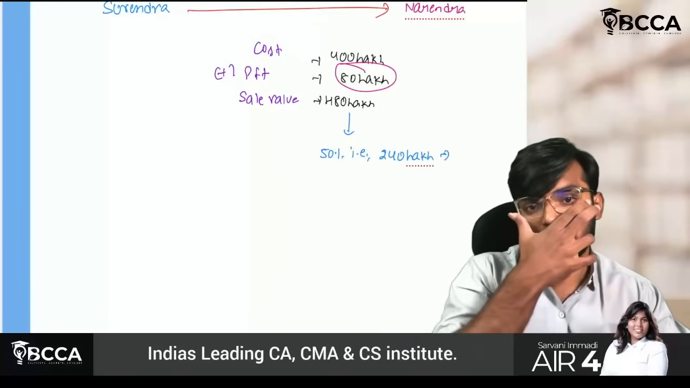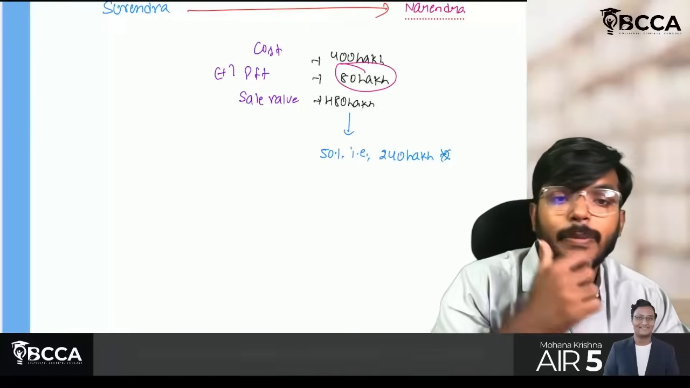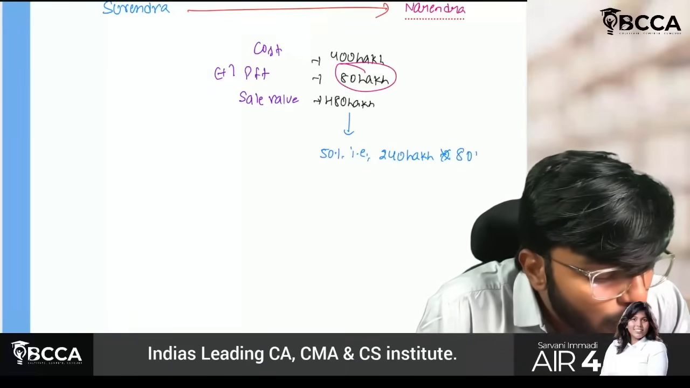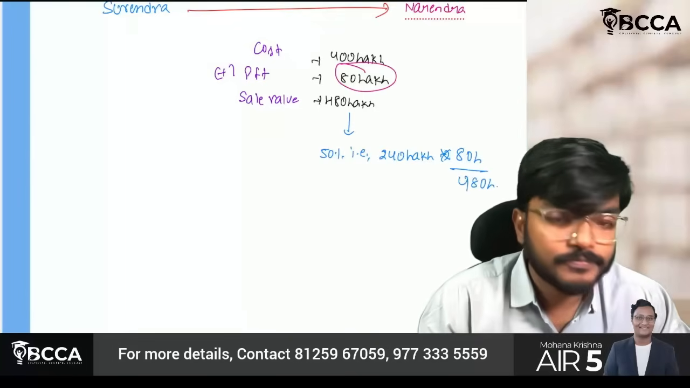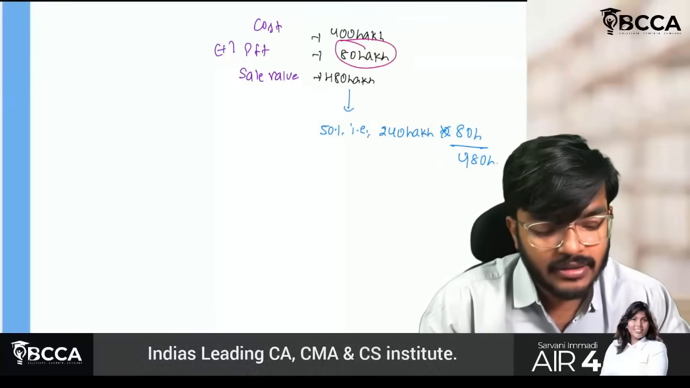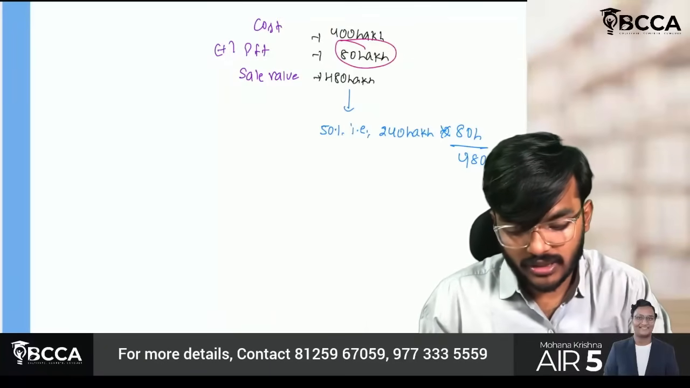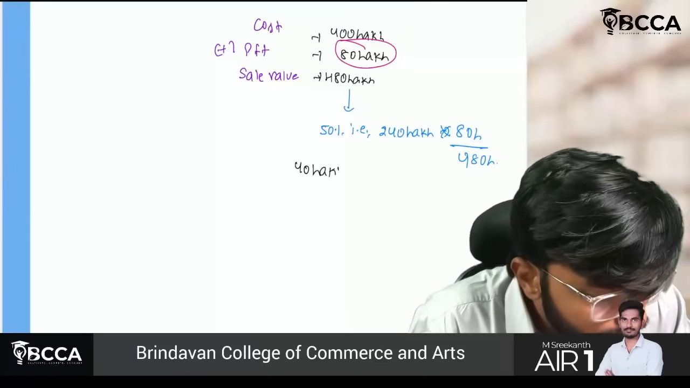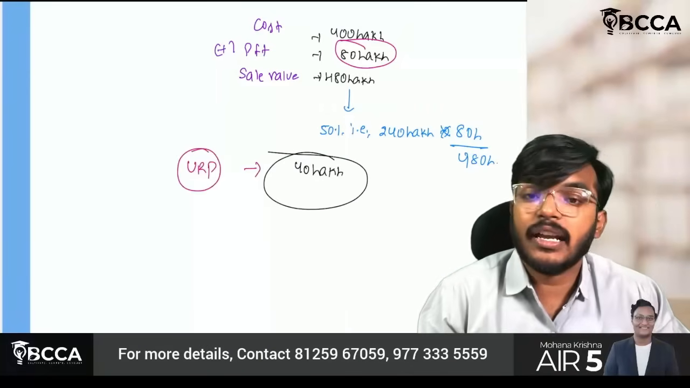So on this 240 lakh, how much profit is there? That profit should be eliminated. How will I get that? Very simple. The total profit is 80 lakh, but that is for 480 lakh, and currently you have only 240 lakh. Therefore the profit will be 240 into 80 by 480, which means 40 lakh will be the URP.